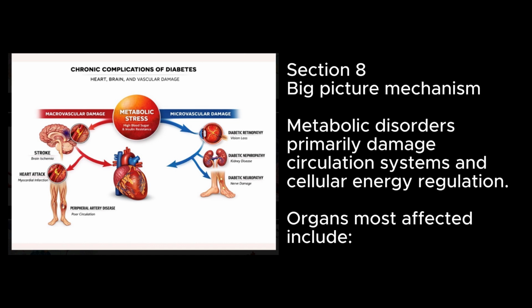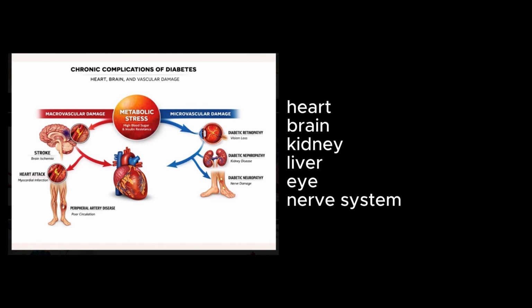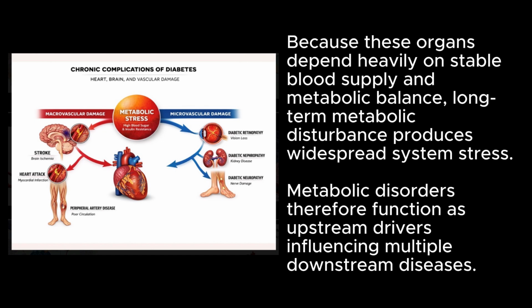Section 8, Big Picture Mechanism. Metabolic disorders primarily damage circulation systems and cellular energy regulation. Organs most affected include heart, brain, kidney, liver, eye, and nervous system. Because these organs depend heavily on stable blood supply and metabolic balance, long-term metabolic disturbance produces widespread system stress. Metabolic disorders therefore function as upstream drivers influencing multiple downstream diseases.